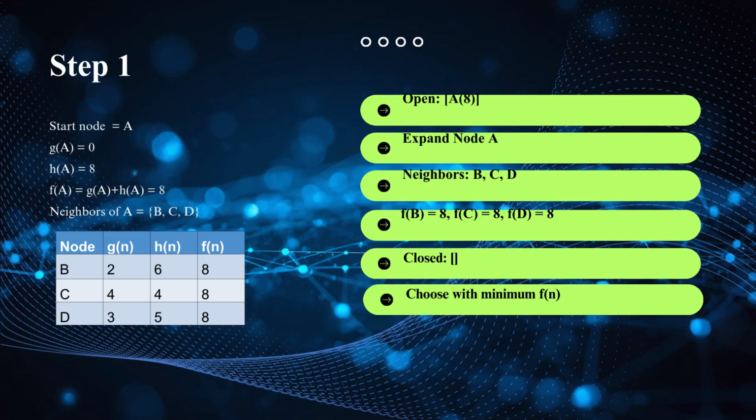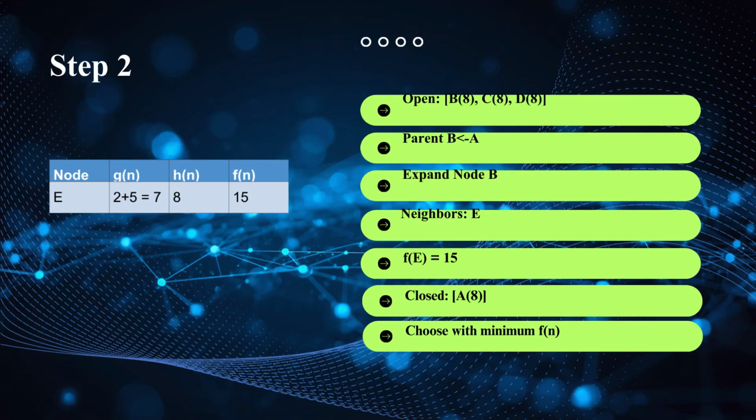For node B, f(B) = 8. For node C, f(C) = 8. For node D, f(D) = 8. All three nodes currently have the same evaluation value. Any node can be chosen for the next step. Before choosing the next node, we move node A from open list to closed list as A has been explored. Suppose we chose node B as the next node. At every step, the algorithm keeps track of the parent node. For B, parent node is A.